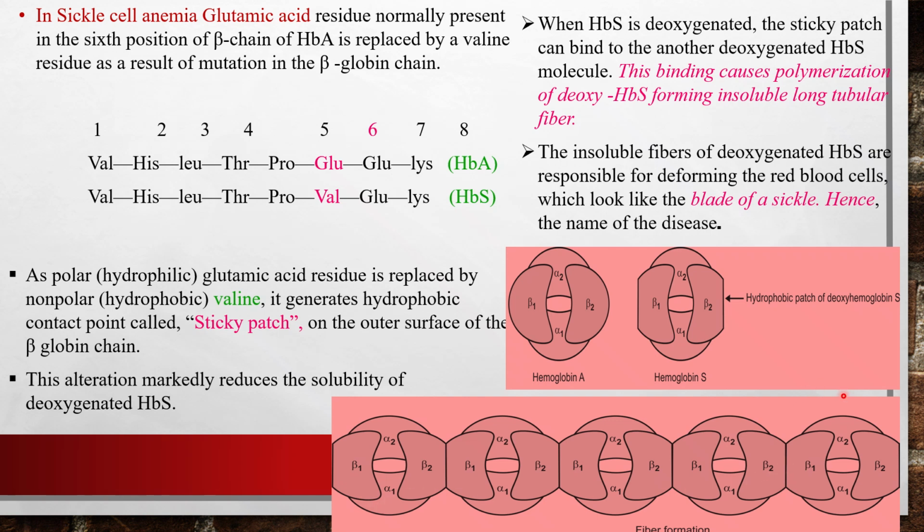These insoluble fibers of deoxygenated HbS are responsible for deforming the red blood cells, which look like a blade of sickle. And this sickling is because of this sticking and polymerization of hemoglobin S, leading to long, insoluble fiber formation of deoxygenated hemoglobin S.